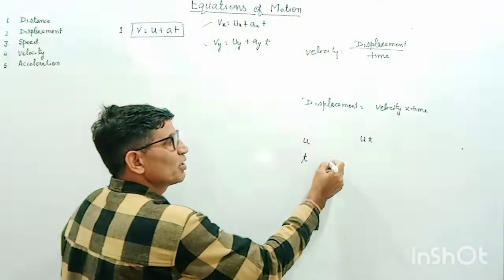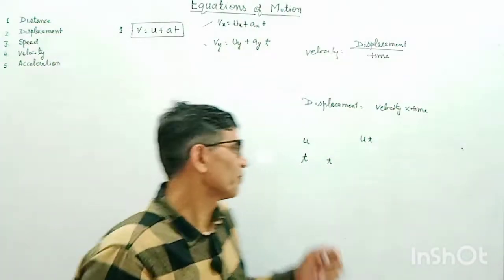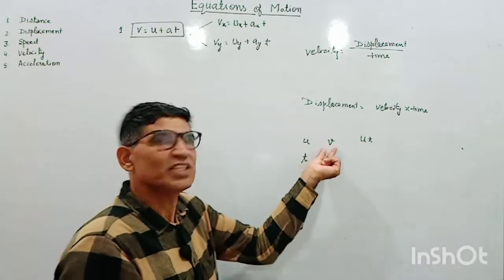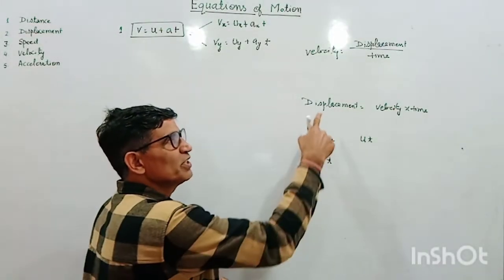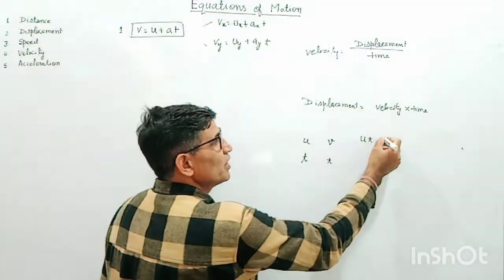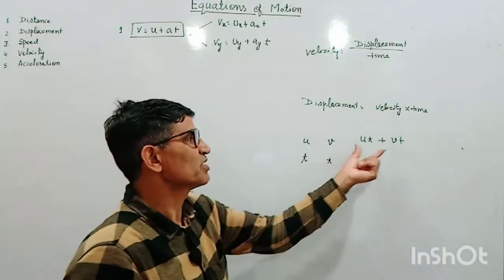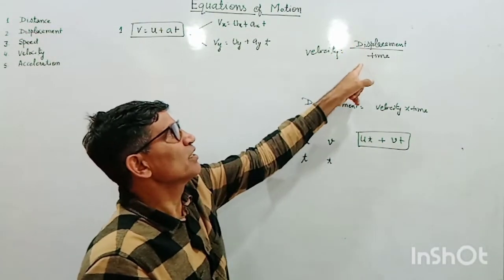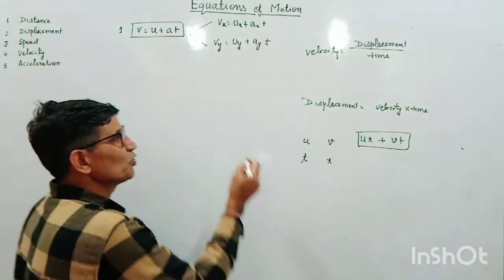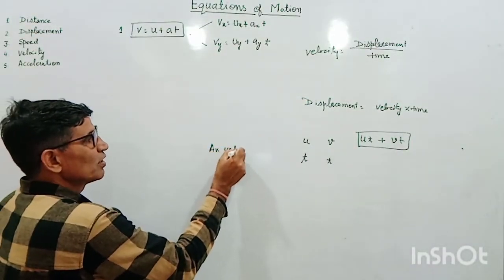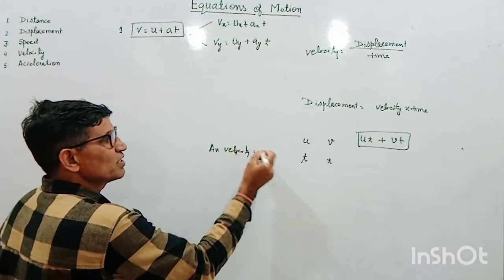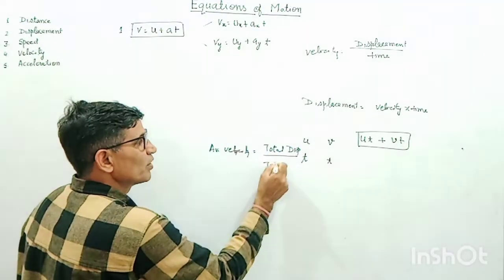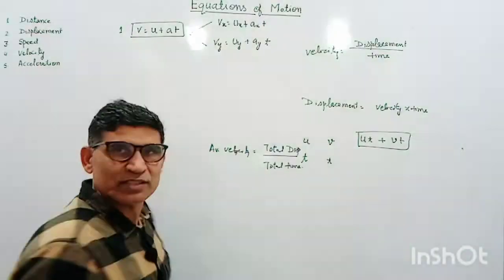Now in the next time interval, these time intervals are very short. In the next time interval t, the speed of the body is v, you can say the final velocity is v. Then again the displacement of the body is velocity into time, that will be v into t. So I will add them, this is the total displacement by the body. And if I divide the displacement by time, that is the average velocity. You know, average velocity is equal to total displacement upon total time. This is the general formula to calculate the average velocity.